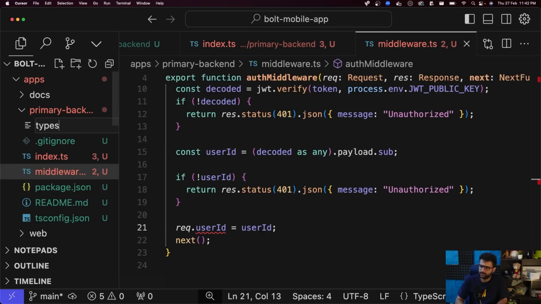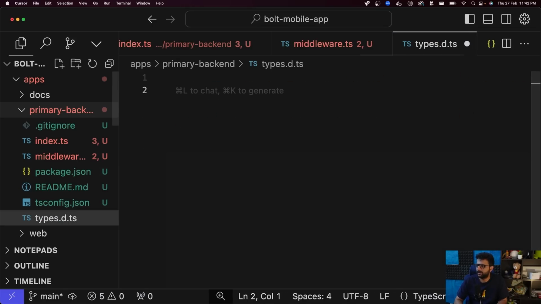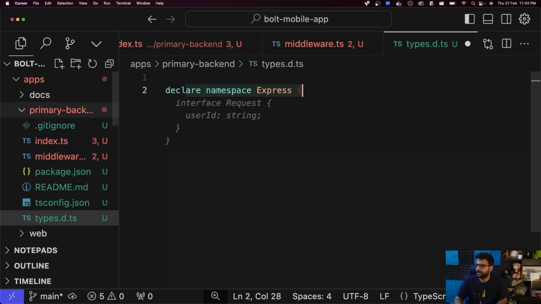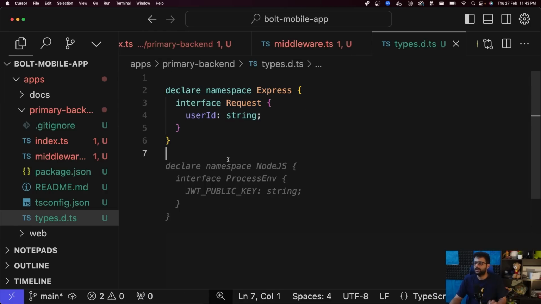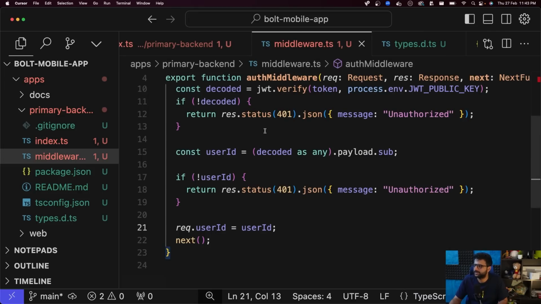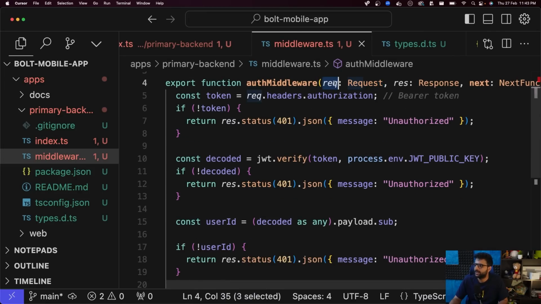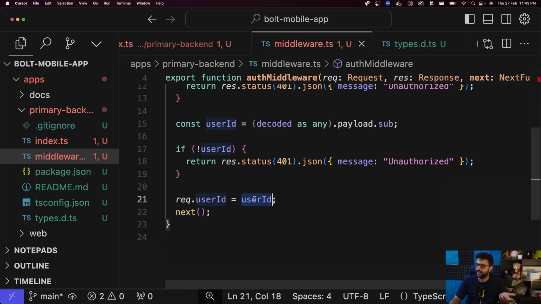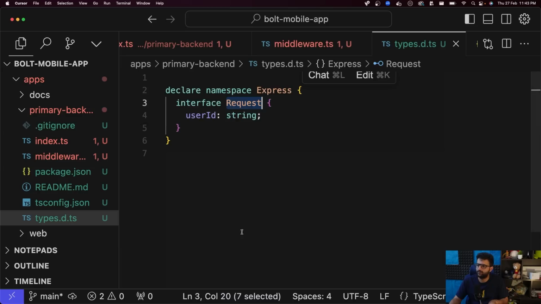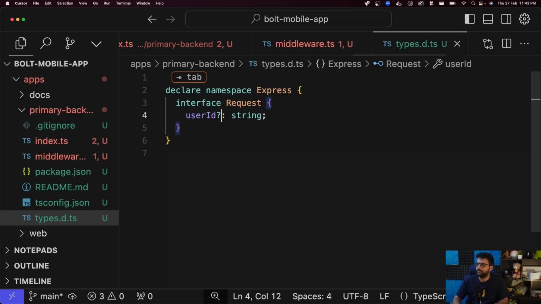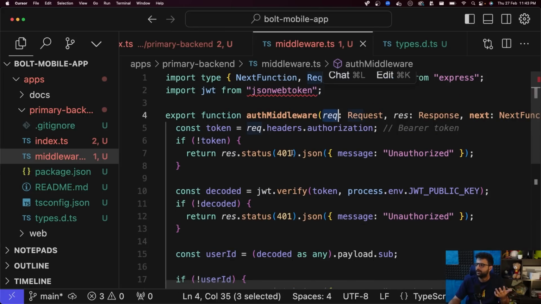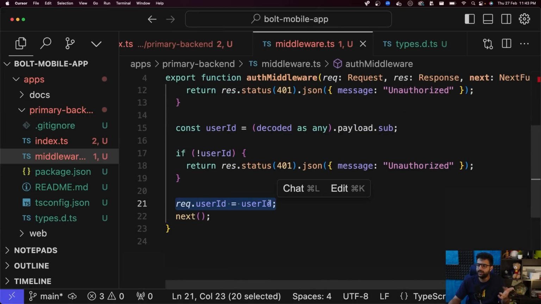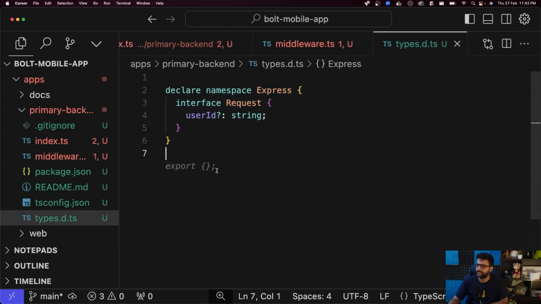One thing you need to do here is add a types declaration file: declare namespace Express, interface Request, userId string. What this does is it makes sure that the request object of Express, which is this guy right here, can actually be overridden. Its types are overridden now. It has a userId field. So I don't see a red squiggly over here because I've added userId as an optional string, because we might have it in some cases, might not have it in some cases. The request object by default doesn't have a userId field, but you can enrich it with the userId field now, and TypeScript won't complain because we've added this declaration file.